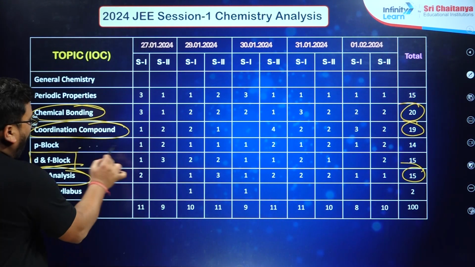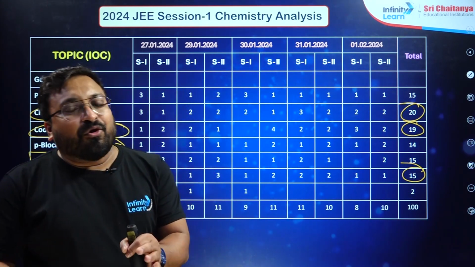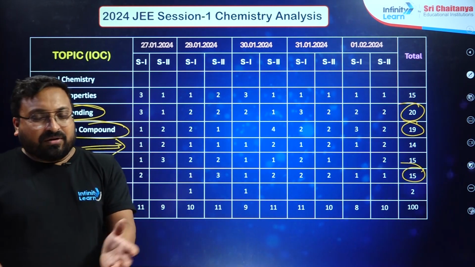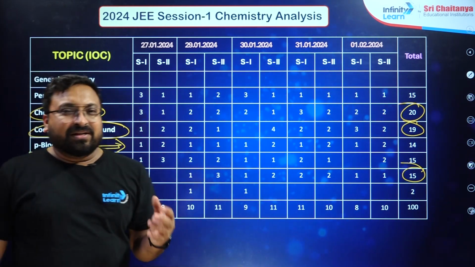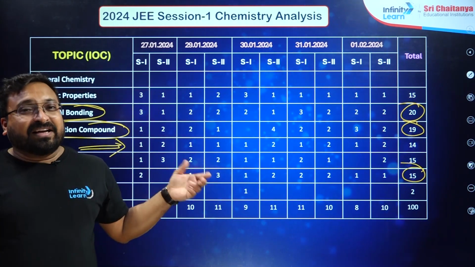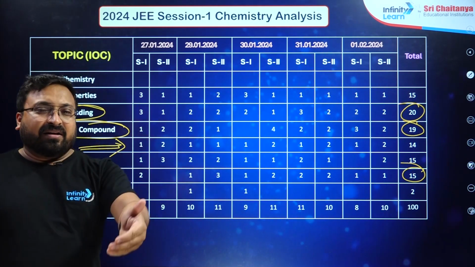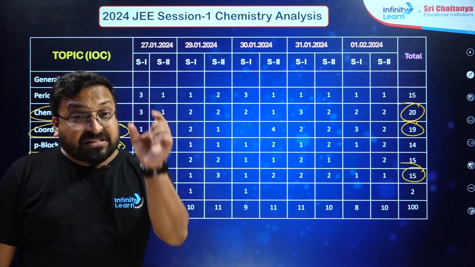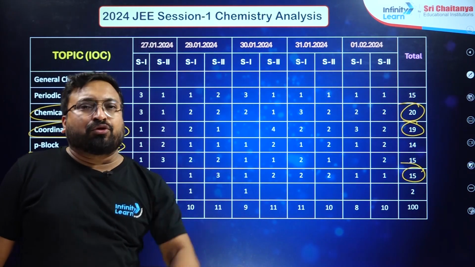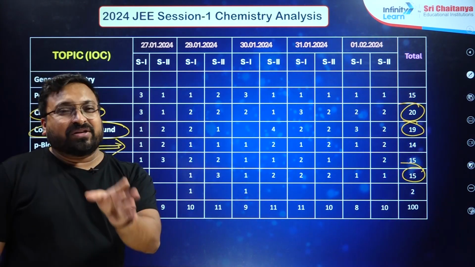In the P block also we saw a lot of questions. There is a lot of confusion about the deleted syllabus. Of course, for good students that doesn't matter, because you are preparing for Advanced. From NCERT that topic was deleted, but they have instructed that you should understand the general physical and chemical properties, and why the first member of each group is different from its congeners. They asked a lot of good questions from that segment.